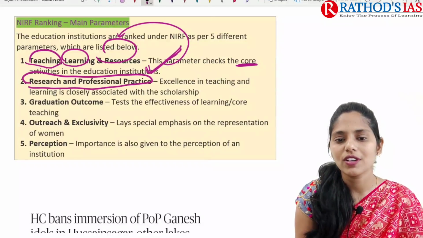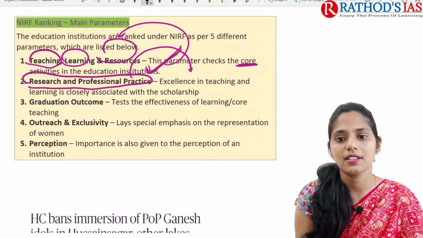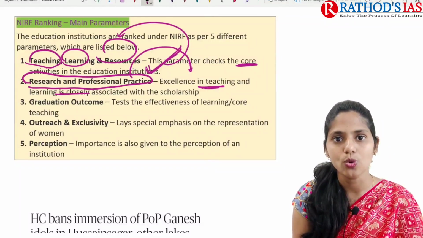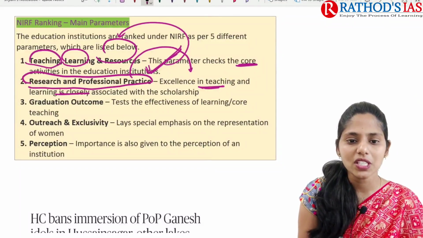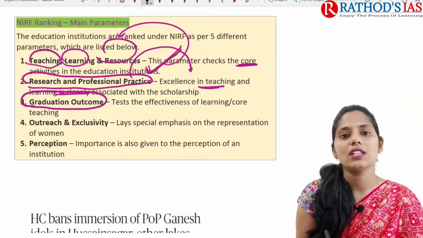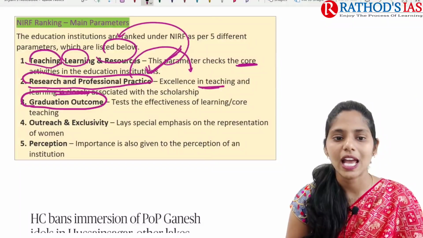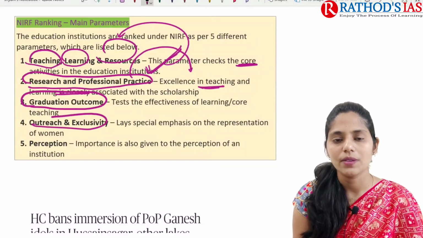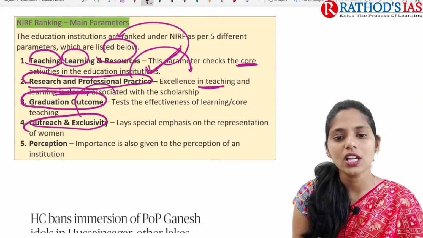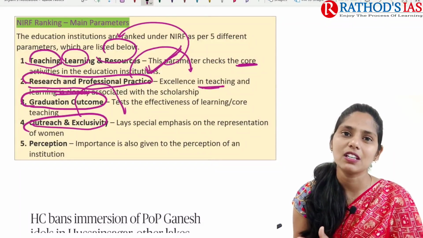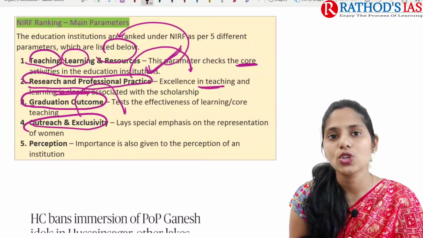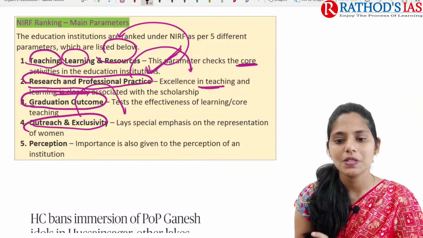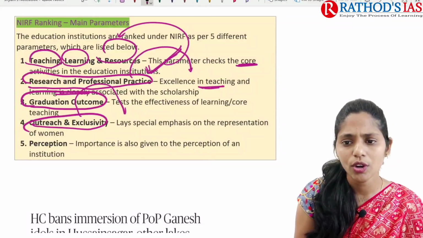The next one is research and professional practice. Here they look into excellence in teaching and learning, which is closely associated with scholarship. The next one is graduation outcome, which tests the effectiveness of learning as well as core teaching. The next one is outreach and inclusivity, where they lay special emphasis on representation of women. And the next one is perception, that is, whether they are giving importance to perceptions or not, which is also a parameter.